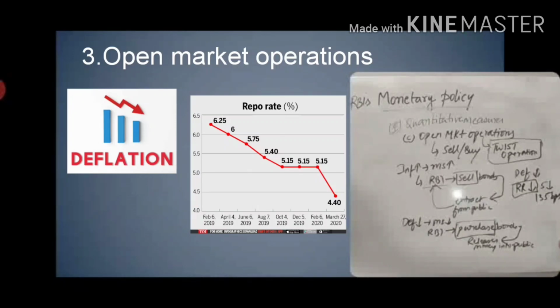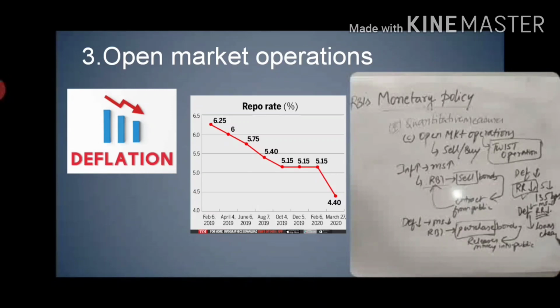So when the repo rate is reduced, it is in times of deflation only that it has to be reduced. Why does the repo rate have to be reduced in times of deflation? Because in deflation the money supply will be lowered. To attract the public to take loans, the rate of interest has to be decreased. So indirectly we can say the loans will become cheaper.